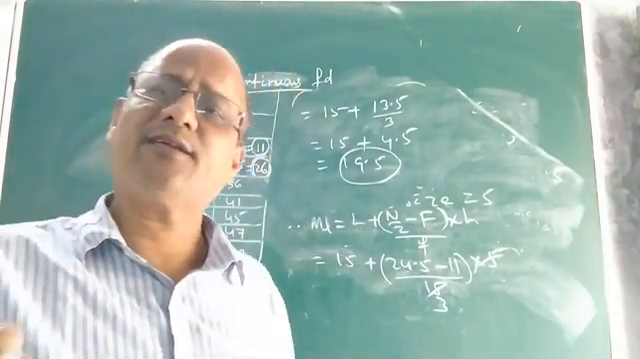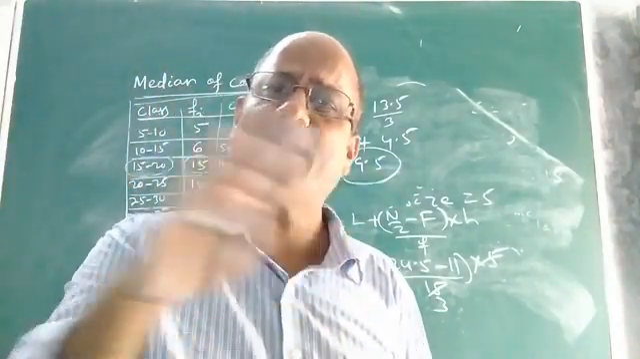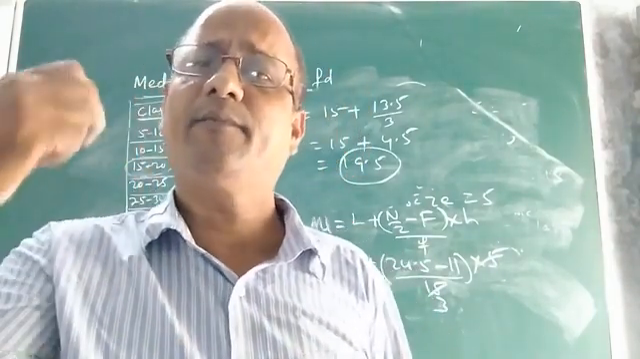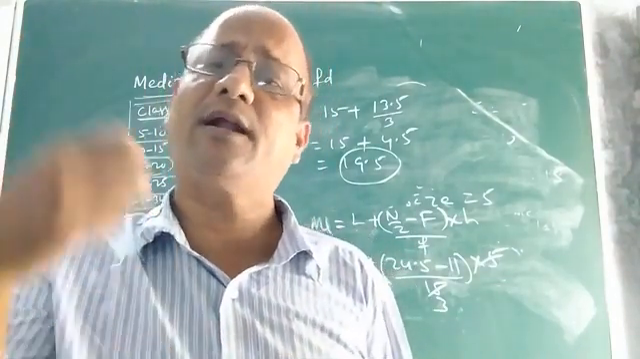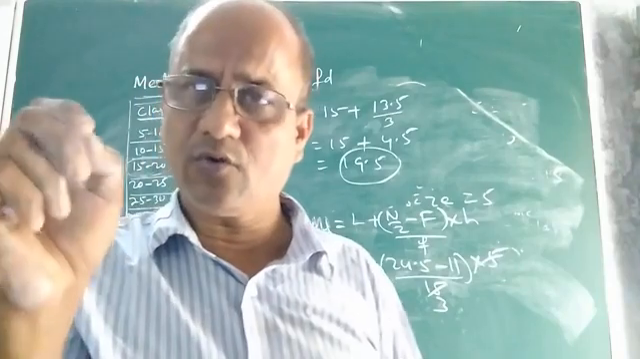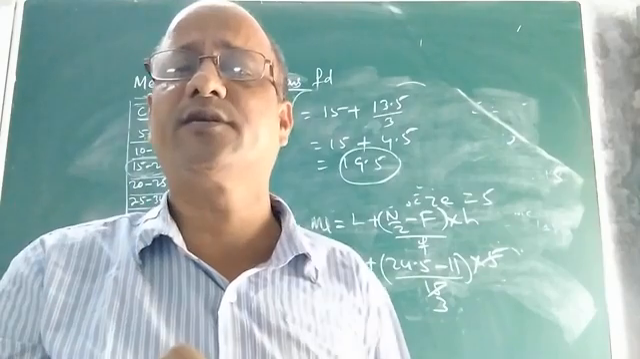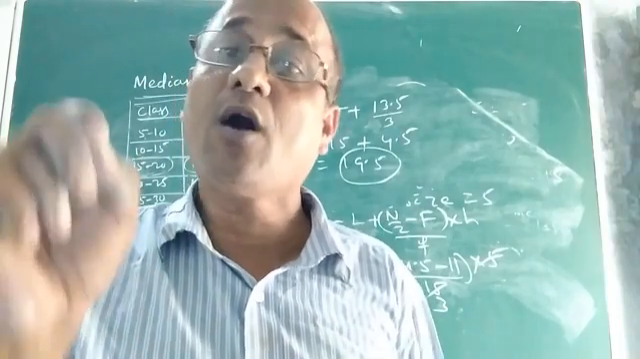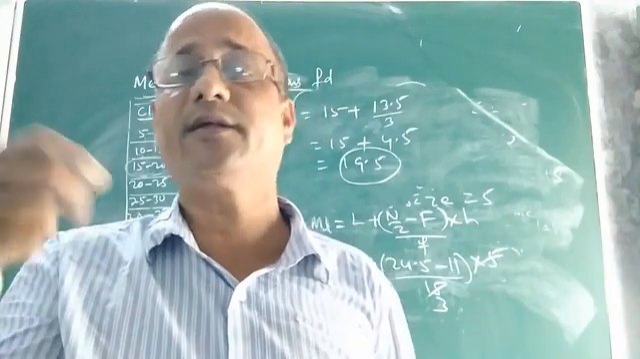Children, this is all about finding the median. In the last class we completed the mean of discrete and continuous frequency distributions, how to calculate it by the direct method, the assumed mean method or shortcut method, and also the step deviation method. And in this class we completed the median, how to calculate the median of a discrete frequency distribution as well as a continuous frequency distribution. Now only one more measure of central tendency is left, that is mode. How to calculate the mode of a continuous frequency distribution, we shall discuss in the next class.